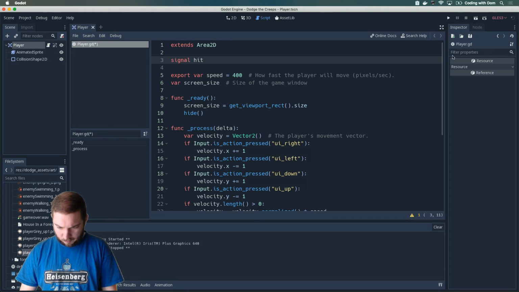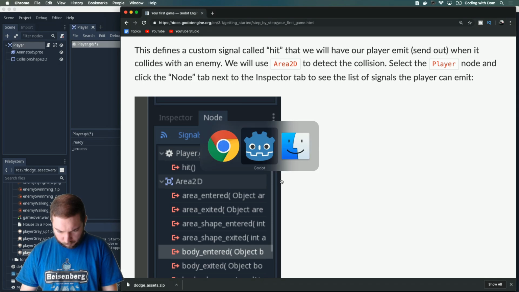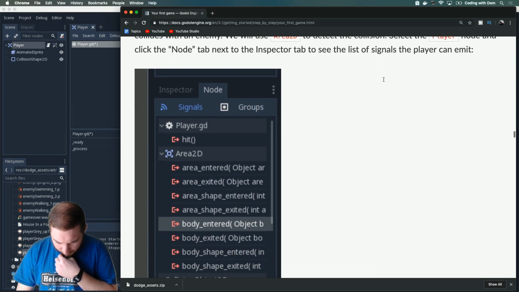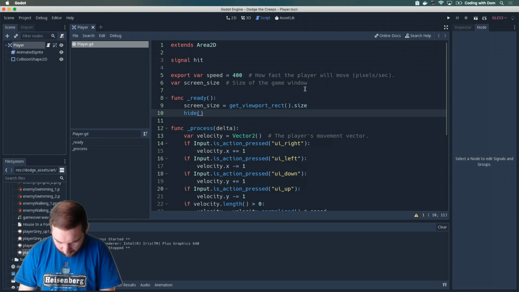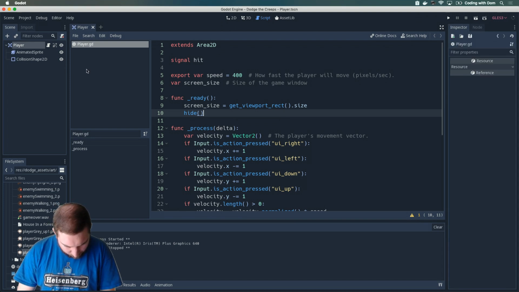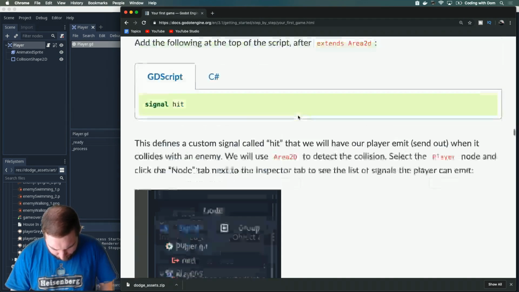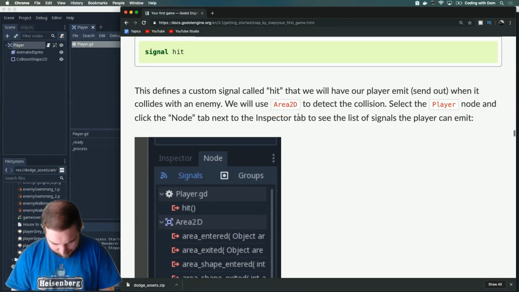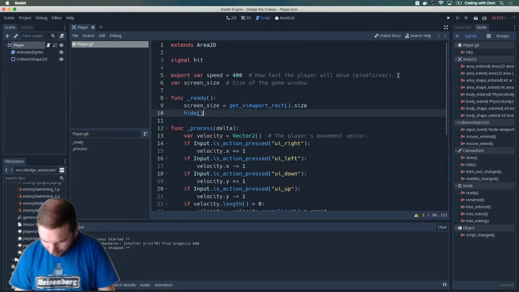Where do I find this? Node. Okay. And click the Node tab next to the Inspector tab to see the list of signals. Do I have to save this? Oh, maybe I have to select this. No. Script. Let me reread. I'm going too fast. We will use Area2D to detect the collision. Okay. Select the player node. That's what I'm doing here, right? Okay. I must have done something wrong.